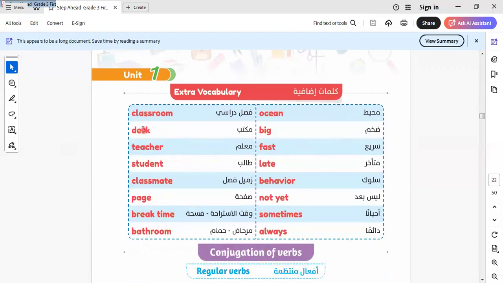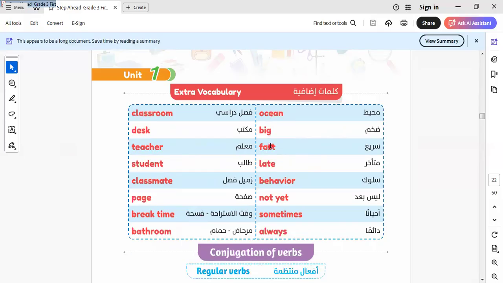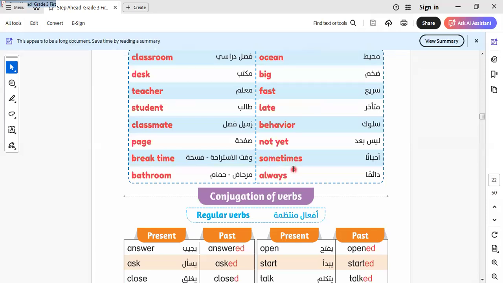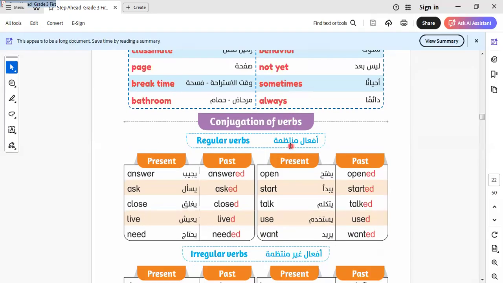Let's know this vocab: classroom, desk, teacher, student, classmate, page, break time. Here is bathroom, ocean, big, fast, late, behavior, not yet, sometimes, always, and never. Sometimes, always, never, usually. All this is called what? Called the adverbs of frequency, that we use with what? With the present simple tense.